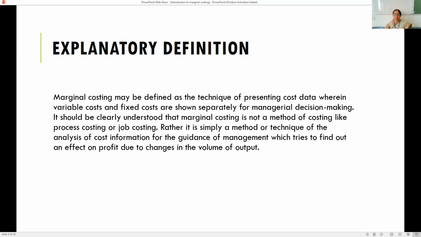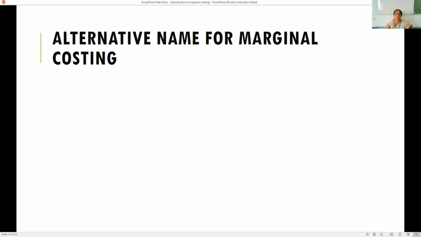Rather, it is a technique of analysis of cost information for the guidance of the management, which tries to find out the effect on profit due to changes in the volume of output.